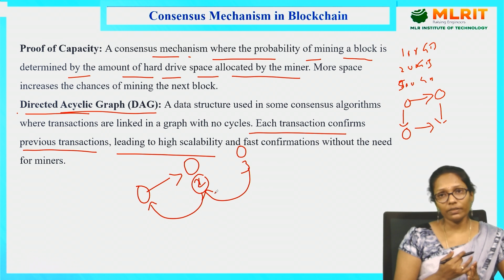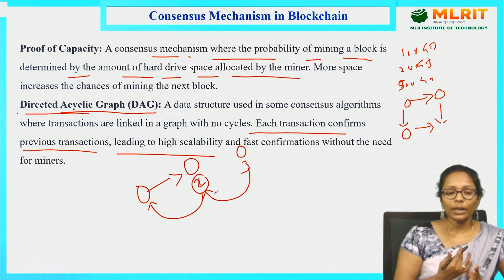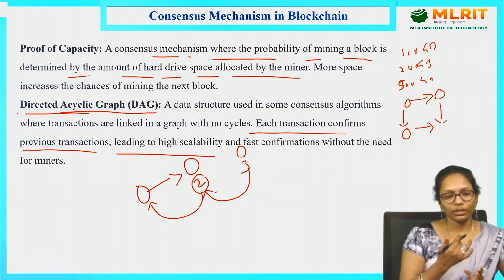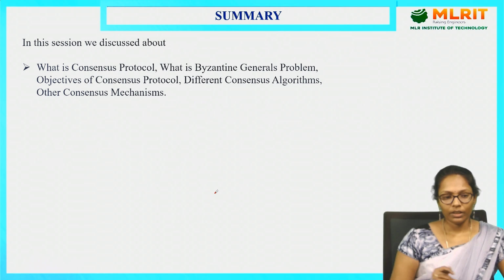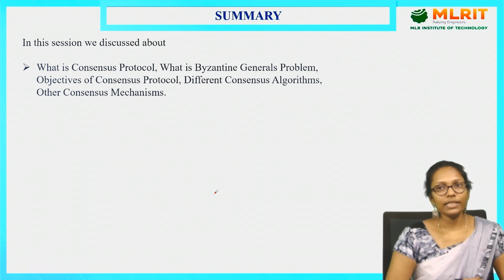So these are the different consensus algorithms. Most blockchain networks are not following these regularly, but these are the latest consensus mechanisms. So that is about the consensus mechanism in blockchain.